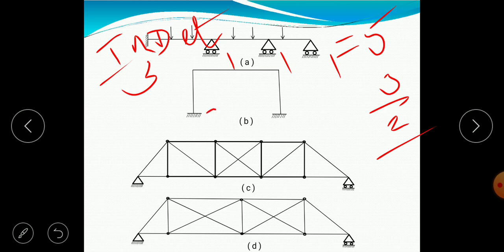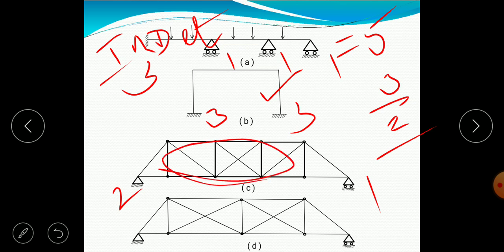Next, if you see here 3, here 3. This is also indeterminate. Next one, this is a hinge. Hinge means it only rotates. It has 2 reactions, and the other has 1 reaction. And this is a truss. Here we have joints also, members also.